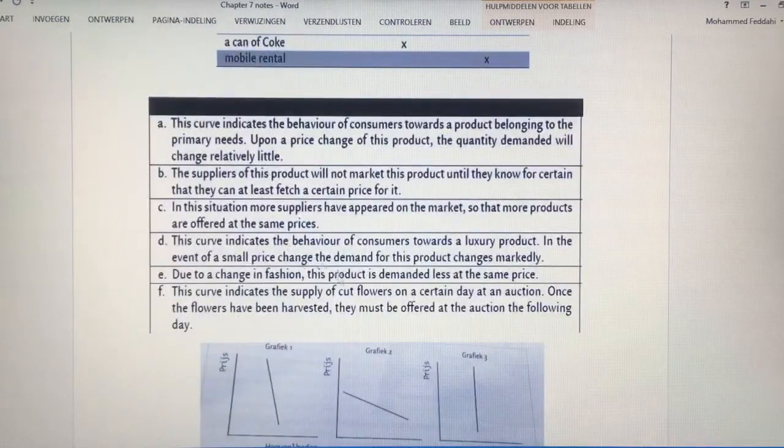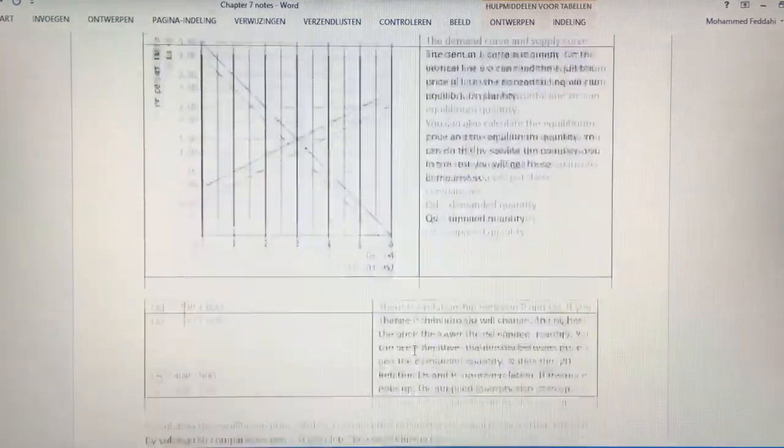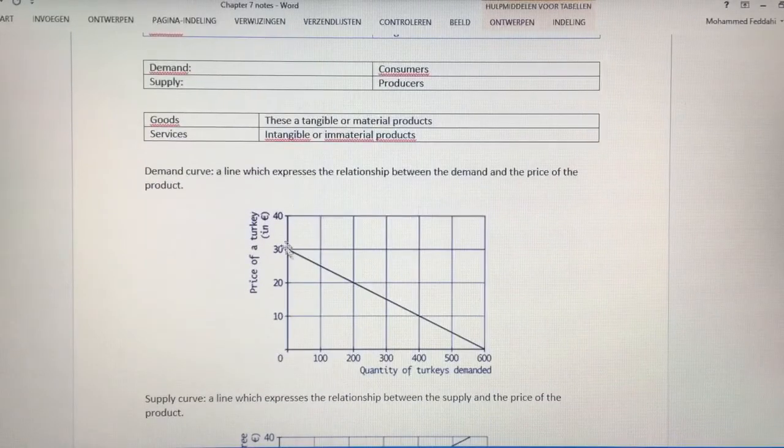I would like to give you a tip regarding this exercise where you get a description and you need to tell me with which graph this description applies. First of all, try to find out in this description, are they going to talk about suppliers or are they going to talk about demand? If they are going to talk about demand, then the line will always go like this. Demand. We saw that earlier over here. This is the demand line.